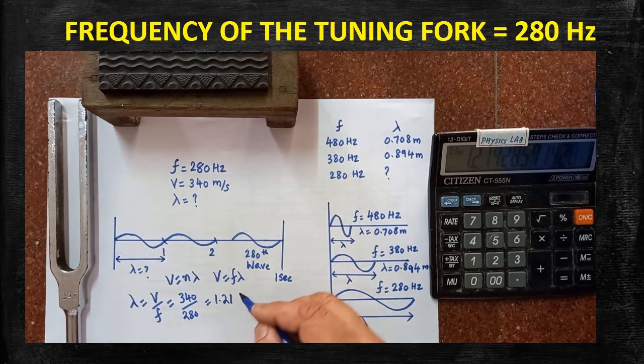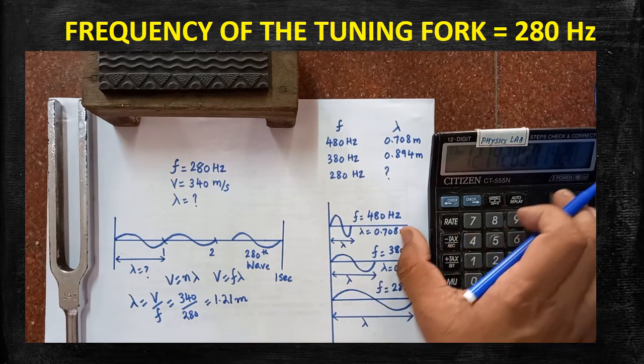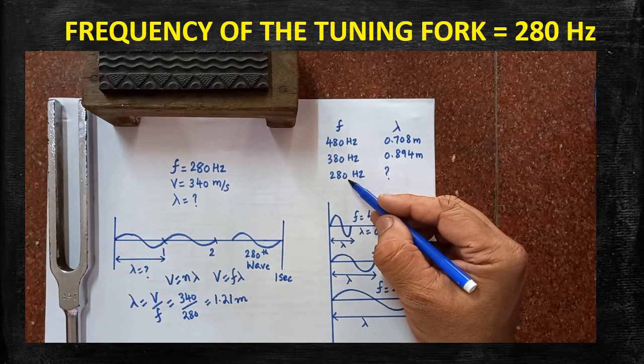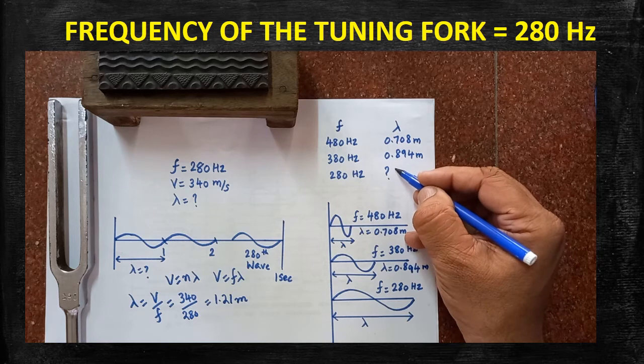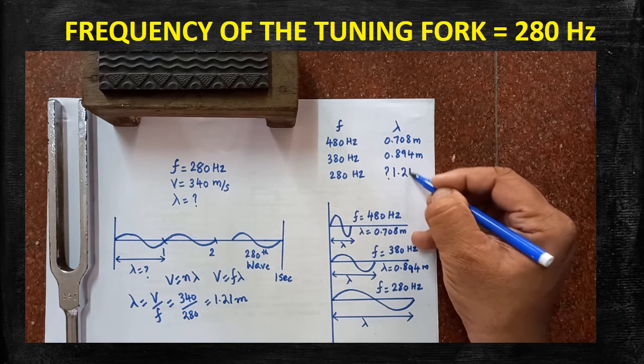That is the length of the wave. Are you clear? 1.21 meter. The length of the wave is how much? 1.21 meter. Now the value is to be written here. In the case of 280 Hertz sound, the wavelength of the wave is 1.21 meter.